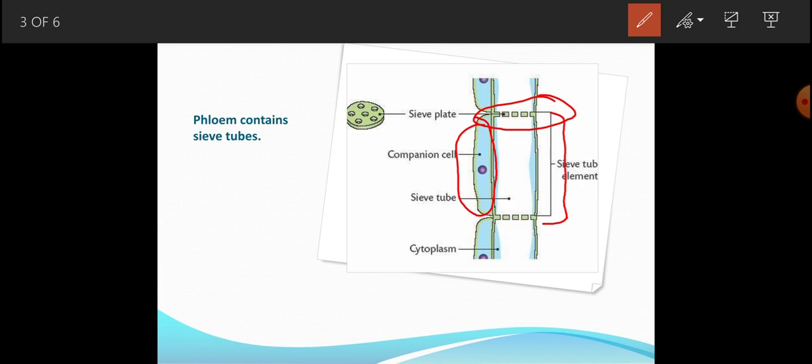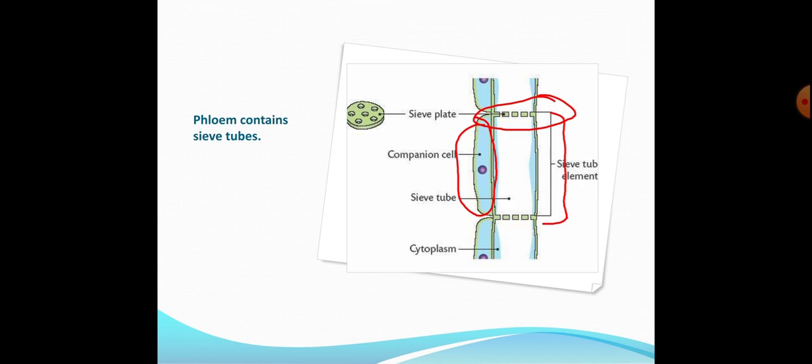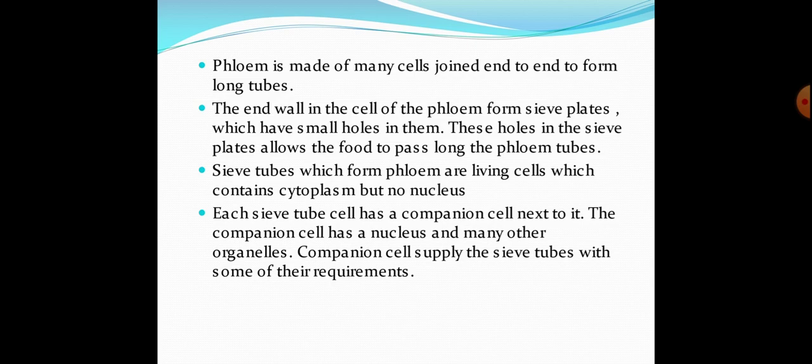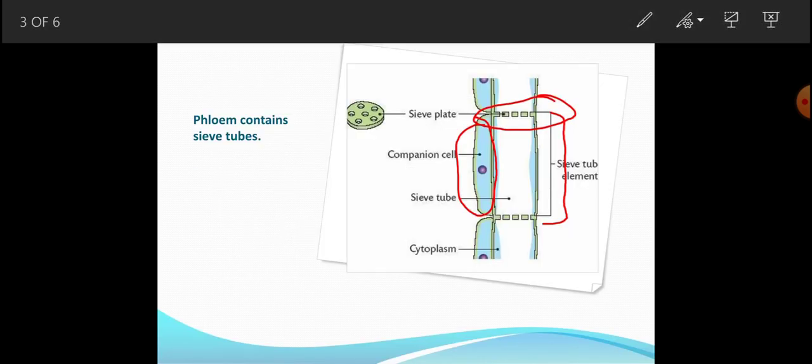Let me explain this diagram. Students, like xylem vessels, phloem is also made up of cells, and these cells are joined end to end to form long tubes. However, the end walls of the cells which form phloem are not completely broken down. The end walls of the cells in phloem form sieve plates which have small holes in them. You can see the holes in them. These holes in sieve plates allow the food to pass along the phloem tubes.